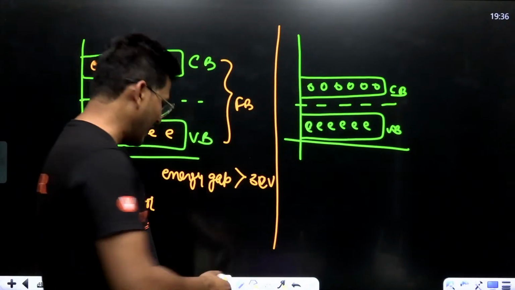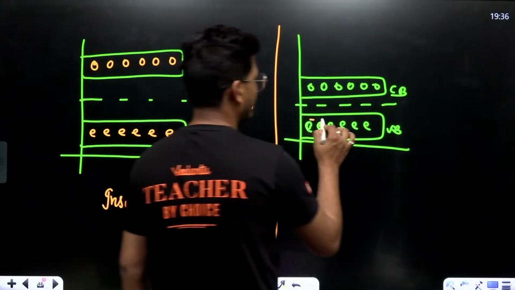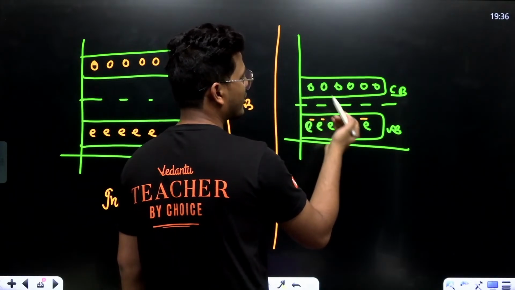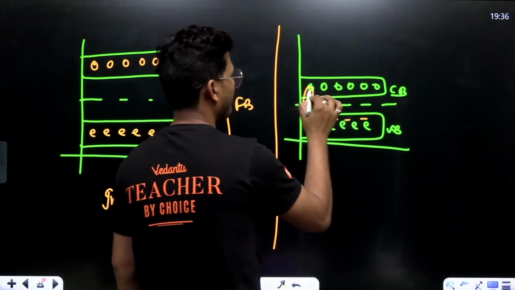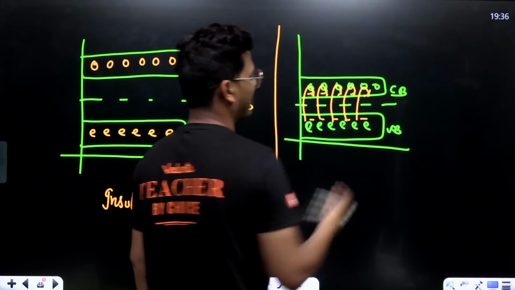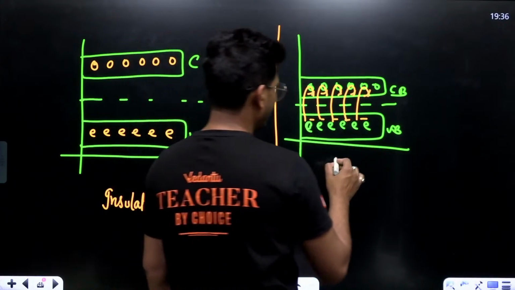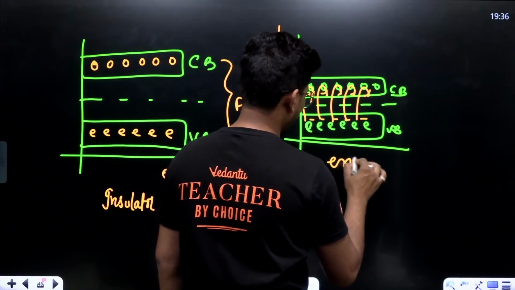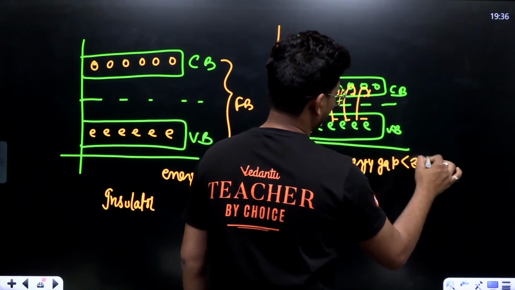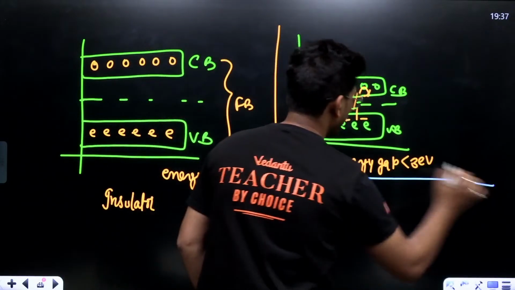For certain value of input potential, that means valency band and conduction band gets connected in such a way that potential barrier breaks. All right, and electron hole pairs get formed. So here is energy gap less than 3 electron volt. This is semiconductor.